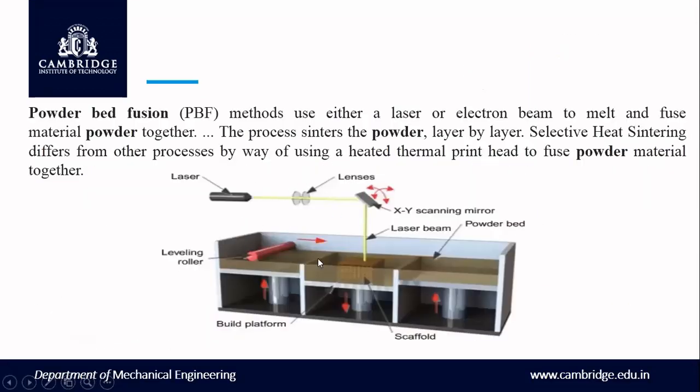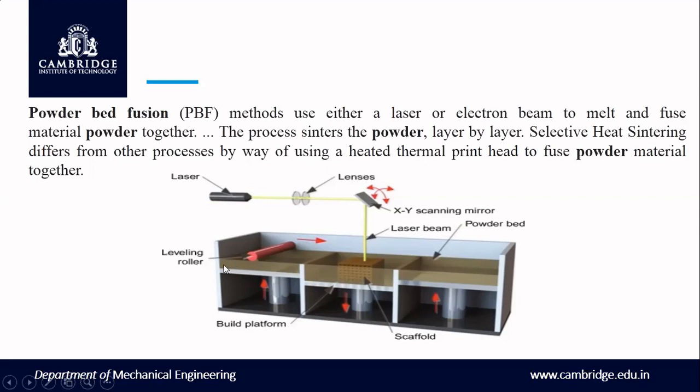And one very nice thing is called powder bed fusion. This is one of the nice techniques, but it requires more space. We can call it PBF, powder bed fusion. These methods use either a laser or an electron beam to melt and fuse powder. Here you can use thermoplastic or thermoset polymers, and also metals. The process sinters the powder layer by layer, selective heat sintering. That is how this works.